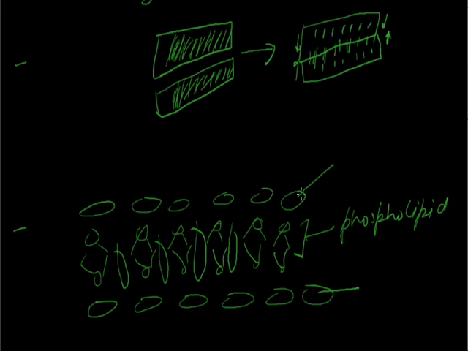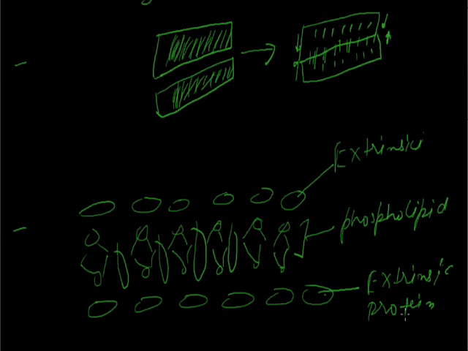These proteins which are external, like this one and that one, are all extrinsic proteins because they are present at the outer surface. These are also extrinsic proteins. And the proteins which are present between the phospholipid layers are intrinsic proteins.